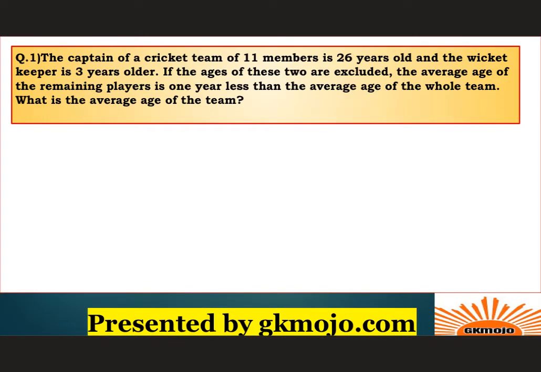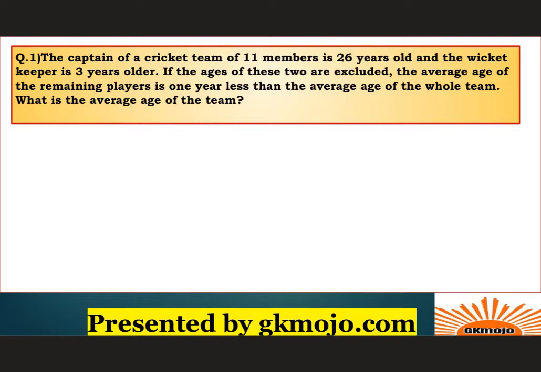Question 1 says the captain of a cricket team of 11 members is 26 years old and the wicketkeeper is 3 years older. If the ages of these two are excluded, the average age of the remaining players is 1 year less than the average age of the whole team. What is the average of the team?